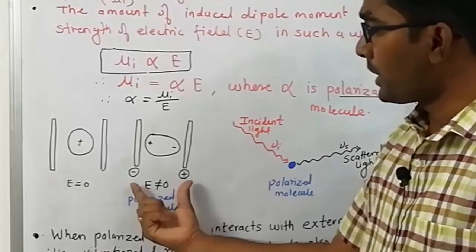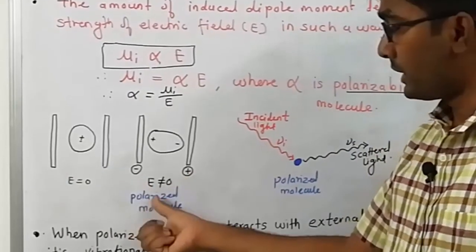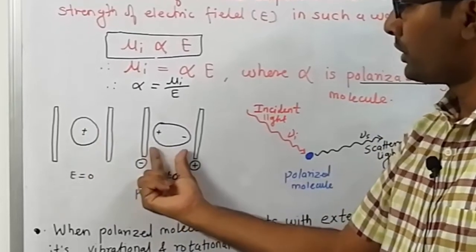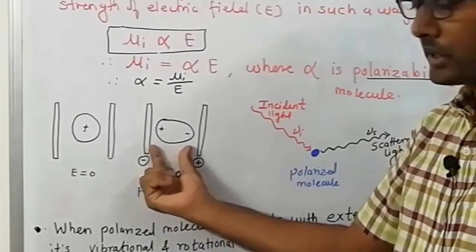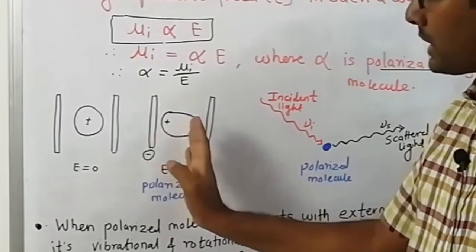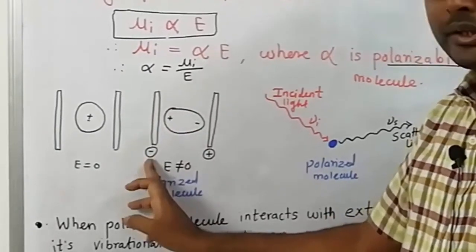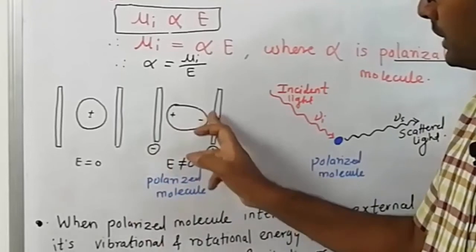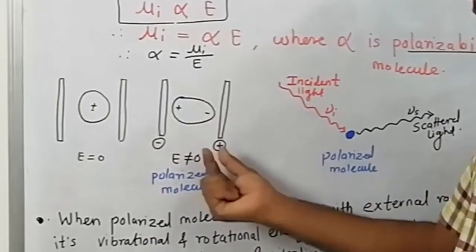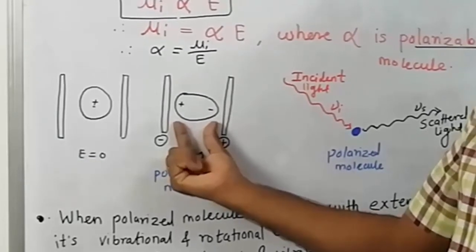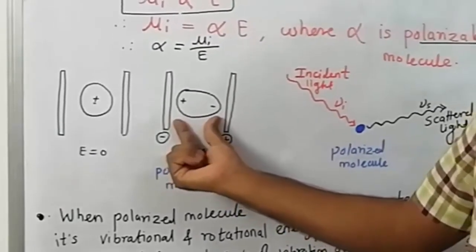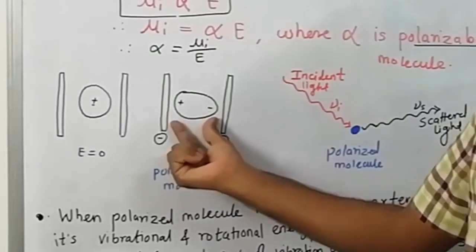Now when we apply the electric field, what happens? Here E is not equal to 0. Then the molecule undergoes electronic distortion, that is the positive charge in the molecule gets attracted towards the negative terminal and the negative charge in the molecule gets attracted towards the positive terminal. This is called electronic separation or electronic distortion or formation of dipole.